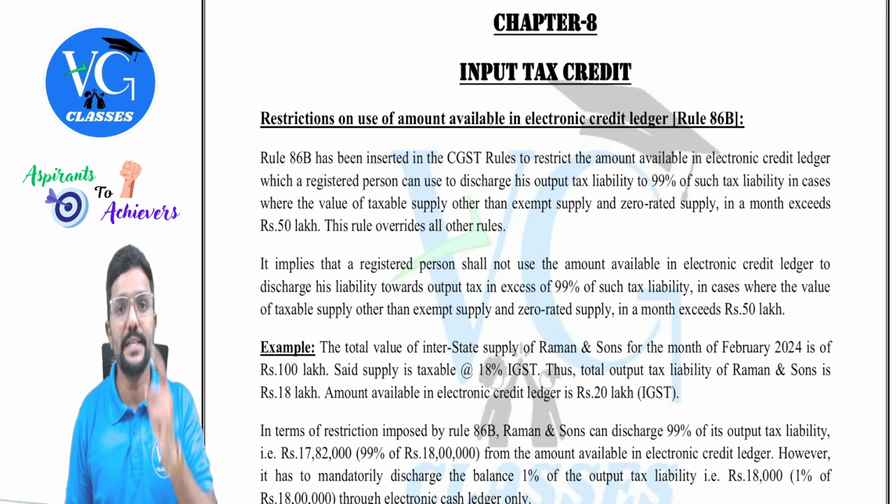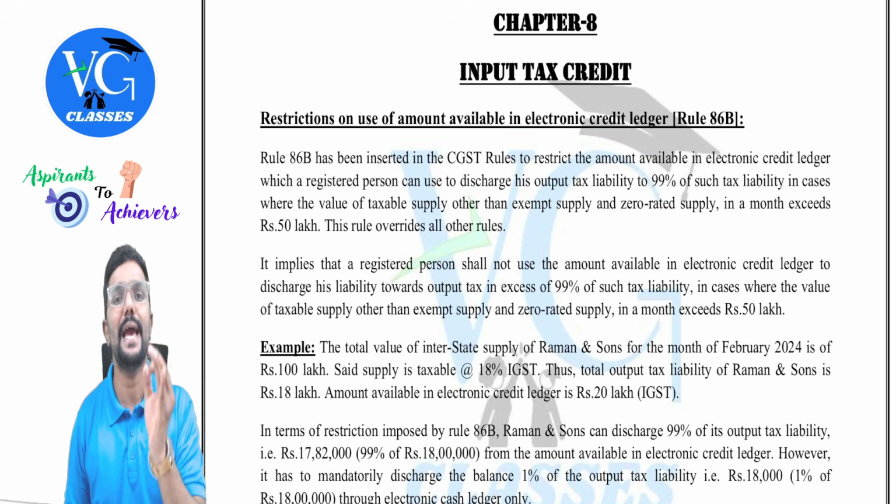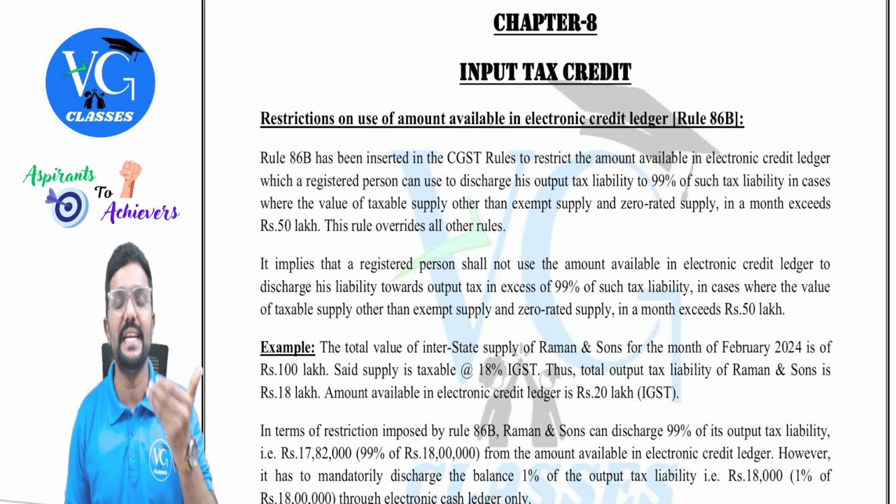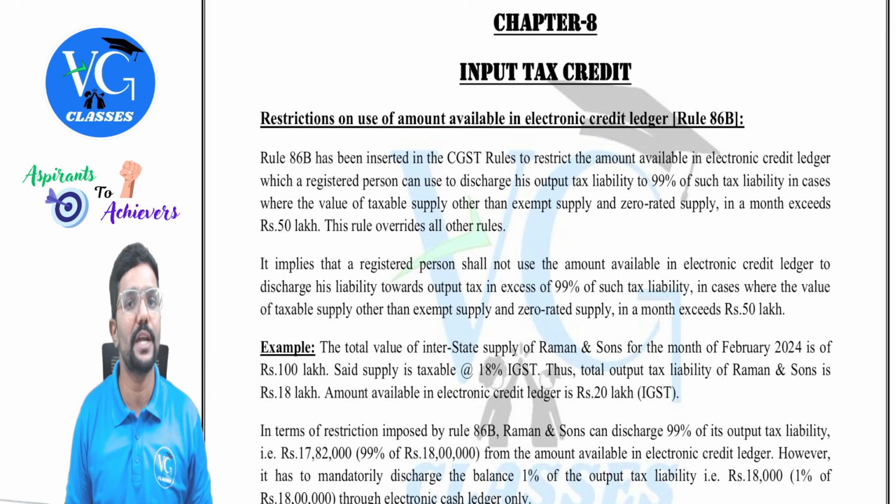Which means at least 1% of their output tax liability has to be paid through the electronic cash ledger. Even though they have excess credit in their electronic credit ledger, they cannot utilize it fully.